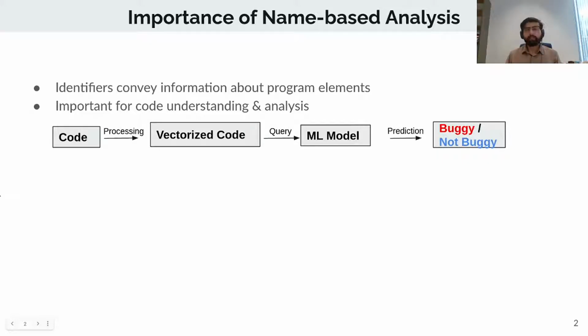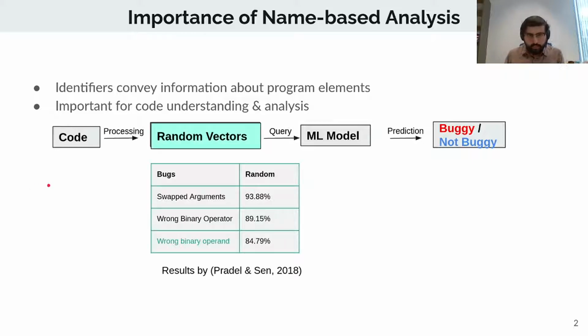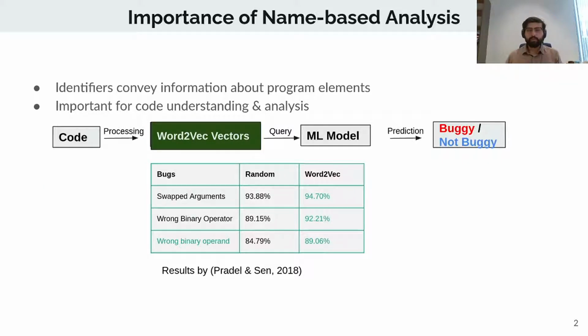In their work, they experimented with different types of representations, random vectors and learned representations. For random vectors, what they observed was that even though they learn enough, they are beaten by word2vec learned representations, and you observe an increase in performance.